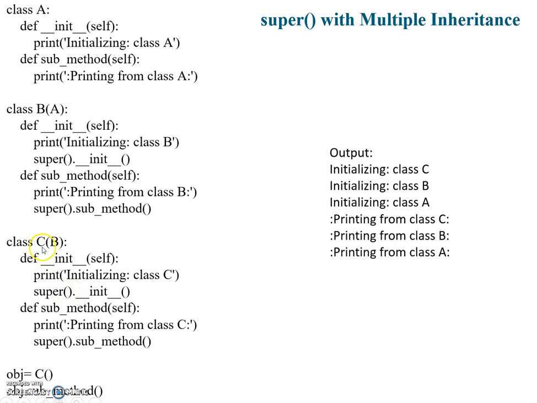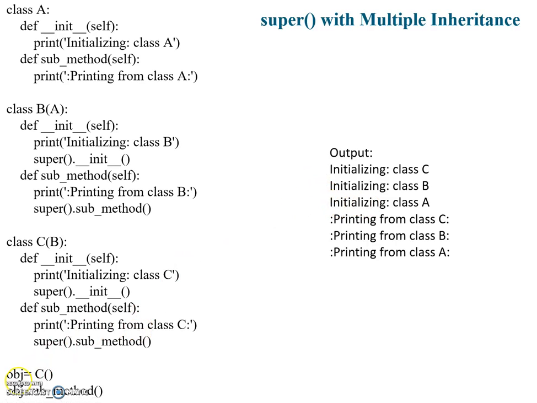Class C's base class is B, so it will call the B class constructor and print initializing class B on the console, and it will again call its base class constructor, that is, class B's base class is A. So it will call that constructor and print initializing class A on the console.